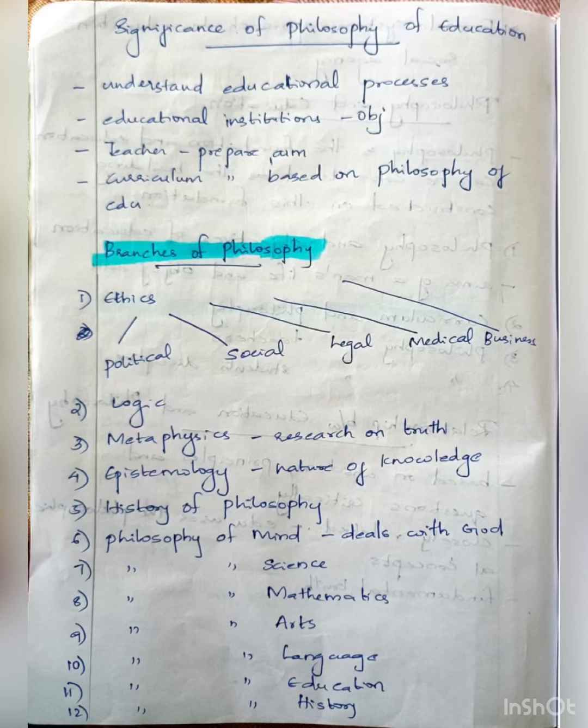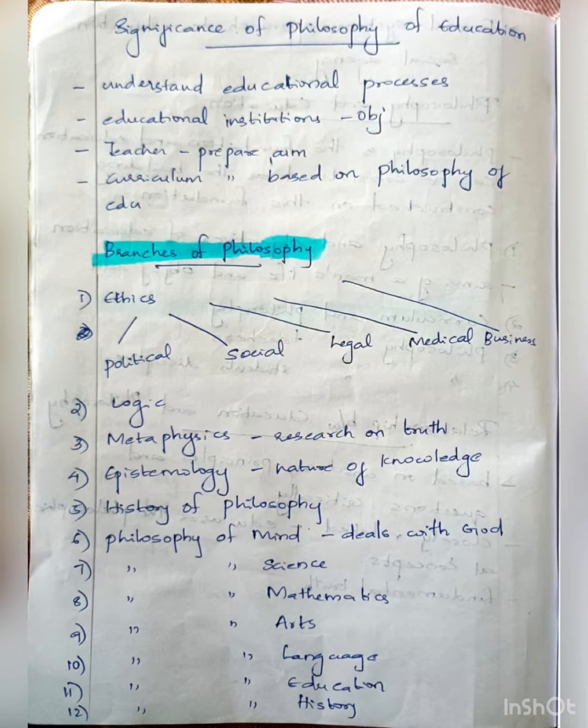How far the individuals of the country can be controlled by the government. Next comes social ethics. It is the basis for education for all. Then legal ethics means about law, and medical ethics means the subject that deals with the doctor and their medical practices. Business ethics means contradictions between business profits and ethical discipline.